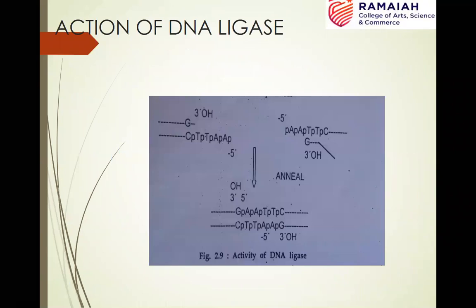So if you look here, when you allow the cohesive ends of two DNA fragments to be joined, because of the complementary bases present in the compatible ends, they anneal because of the base pairing, but still there will be a nick formed. If there is availability of a 3' hydroxyl group and a 5' phosphate group in the presence of this DNA ligase, which of course requires the presence of an adenylating agent, the phosphate group will be activated and attacked by the 3' hydroxyl group, and subsequently it forms the phosphodiester bond, because of which the nick will be sealed. So that's the activity of DNA ligase.